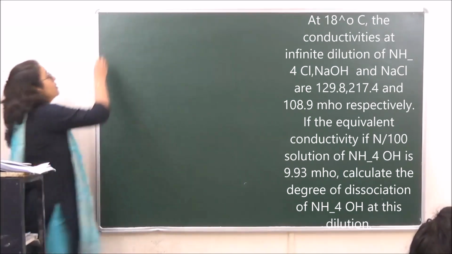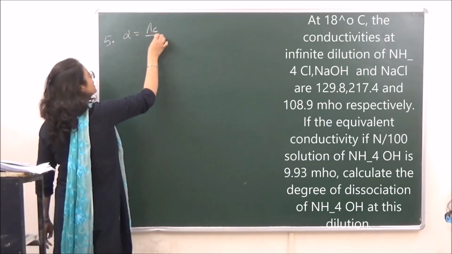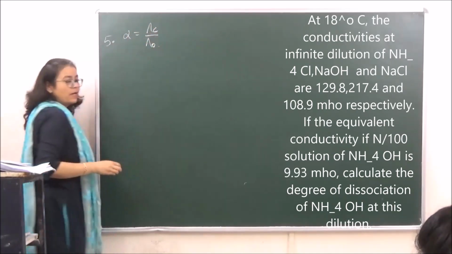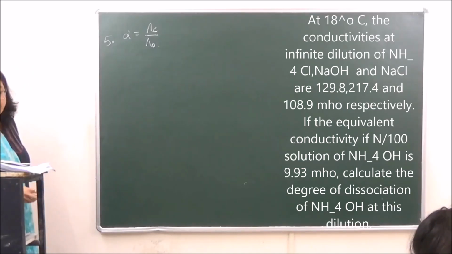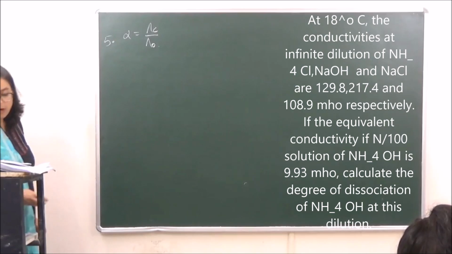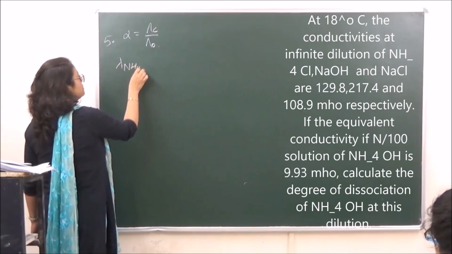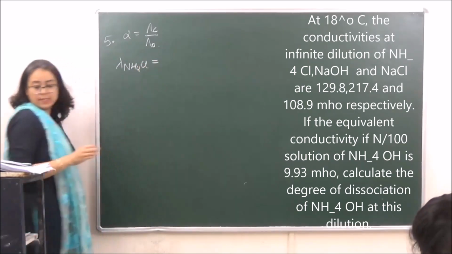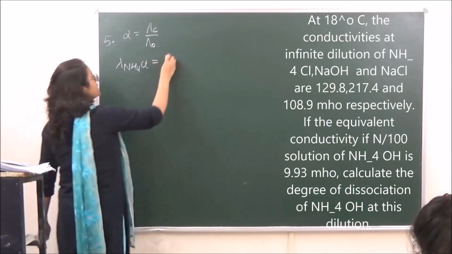So alpha is going to be lambda C upon lambda naught. Let's calculate lambda naught first over here. For that, they have given us the data of NH4Cl, which is given as 129.8.